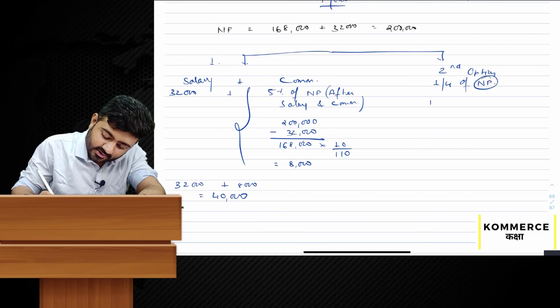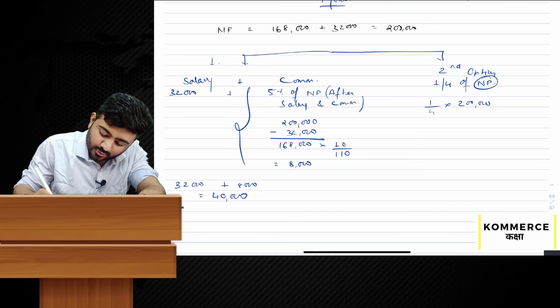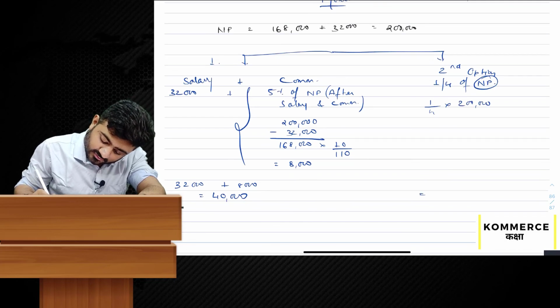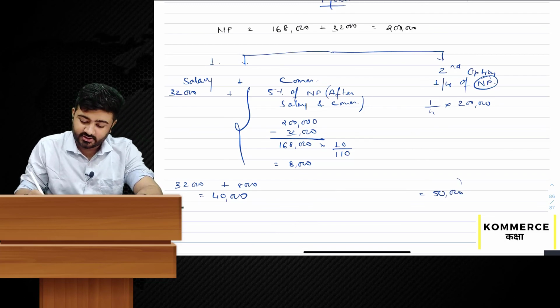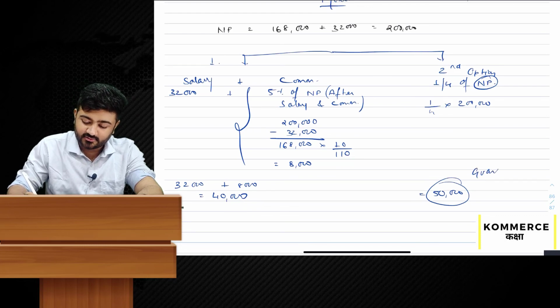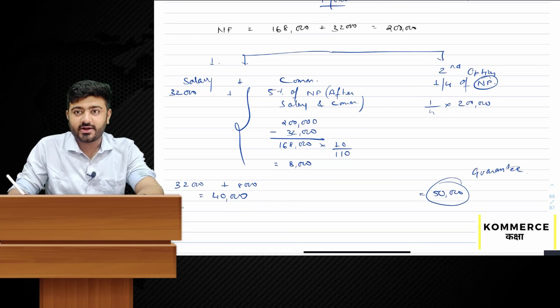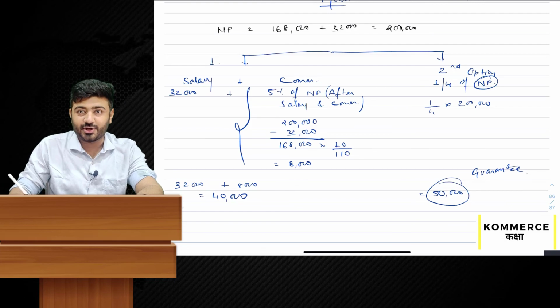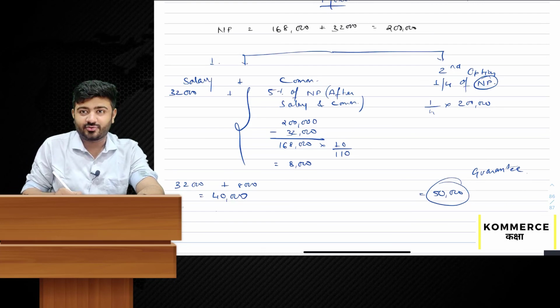Net profit will be 2 lakh rupees. 1/4 into 2 lakh, which is 50,000. So here 50,000 is more. So 50,000 is the guarantee given that he will get more, means he has the guarantee of rupees 50,000 and his normal profit is 40,000.